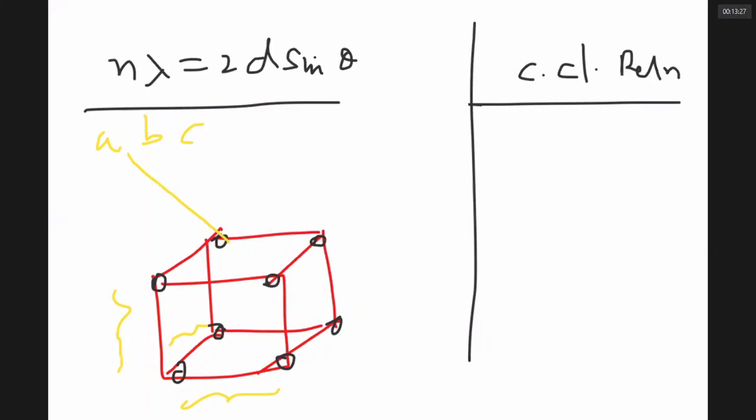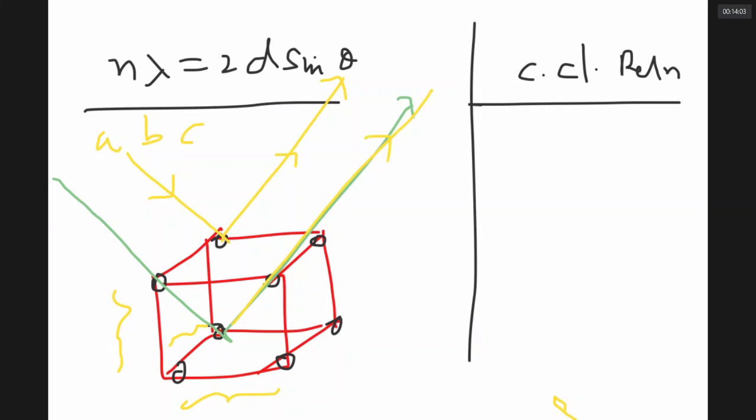An X-ray touches this particle and gets reflected. Another X-ray, let us use blue color, touches this particle and gets reflected. Is it possible? It is hitting this particle and getting deflected. The other X-ray is traveling this extra length and hitting here and getting deflected. Any problem there? No, sir.